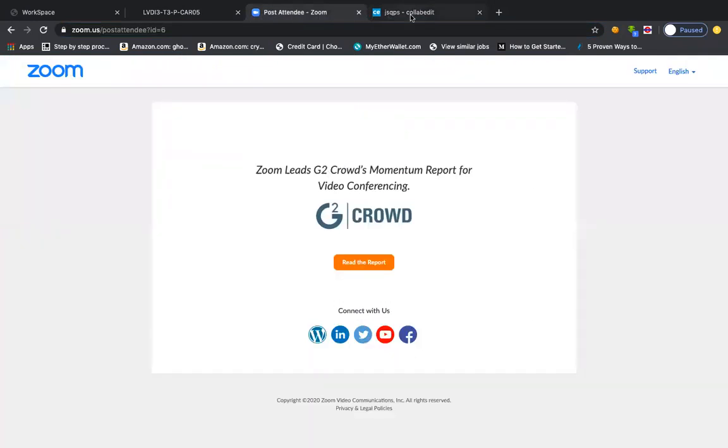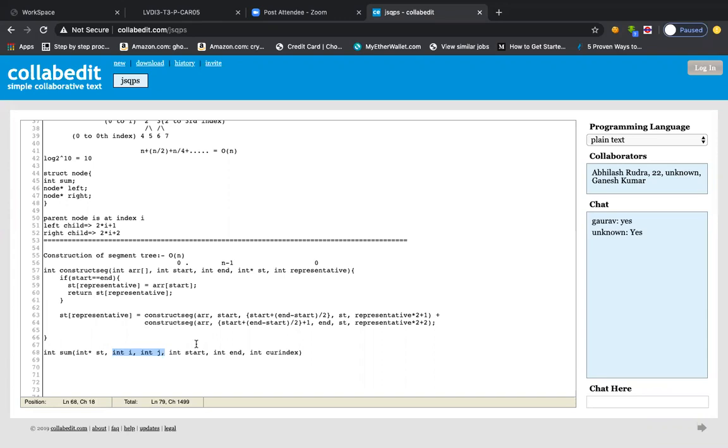So this start and end will be a fixed thing, right? Let me write it. In the beginning, this will always be 0 to n minus 1, right?